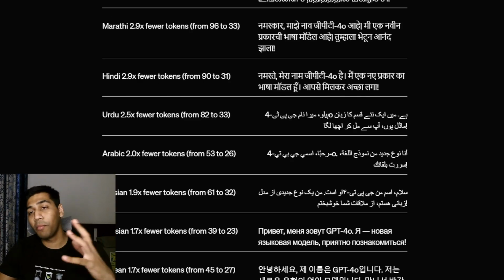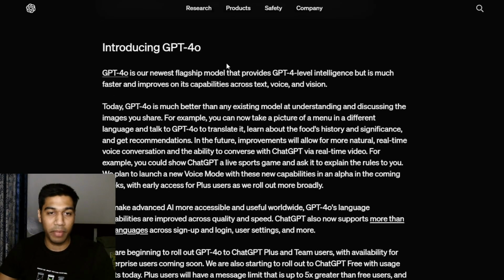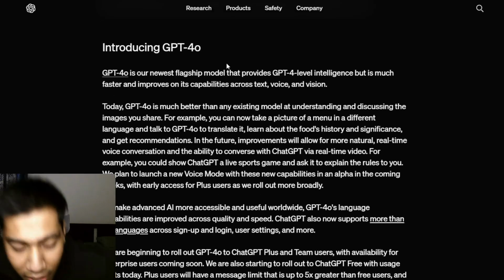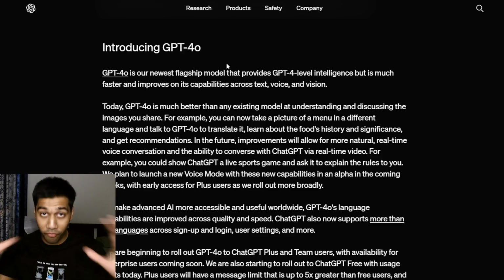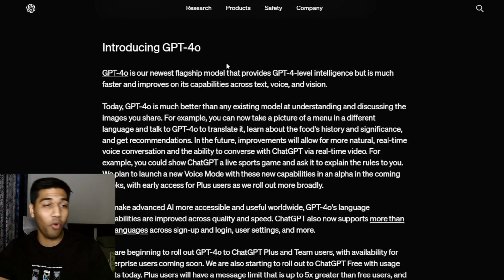Now, let's come to the most important question. How do you access GPT-4o, right? GPT-4o right now is going to be available for free to everyone. This is the GPT-4 Omni model. They're going to give this free for everyone, yes.